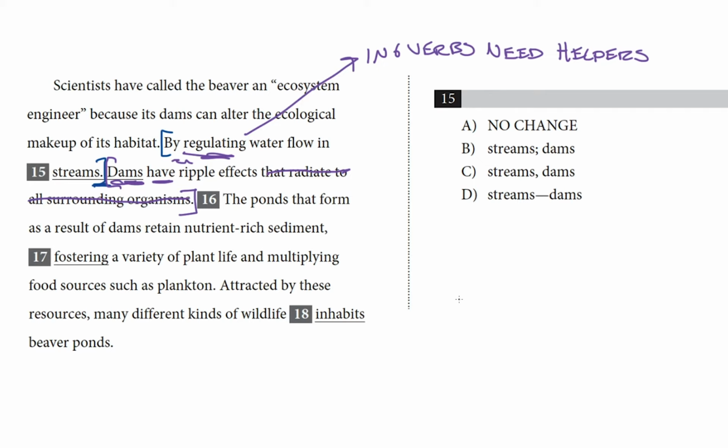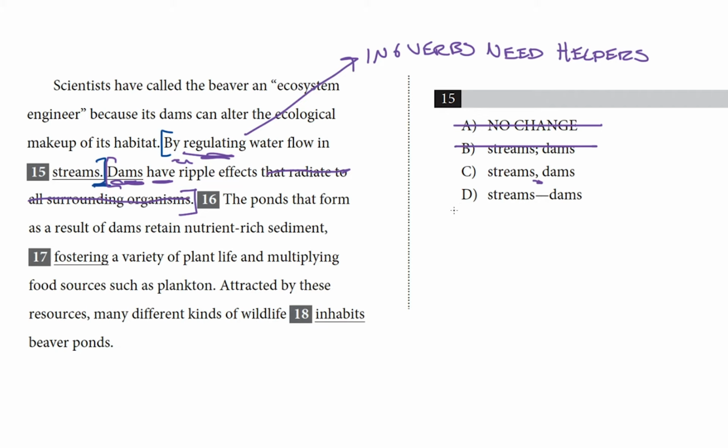Choice A is no change, and we know that's no good because that's how we establish that there's a sentence fragment here. Choice B has a semicolon, and semicolons can only connect two independent clauses, so that repeats the error by again creating a sentence fragment. See, now that I know what I'm looking for, this goes relatively quickly. We can cross that one off as well. Choice C, though, a comma, well, that would be just fine. Right? I bet that's our answer.